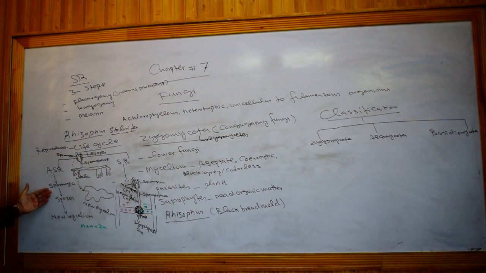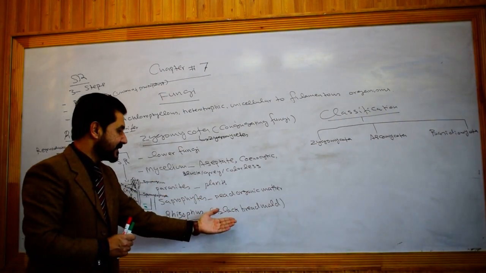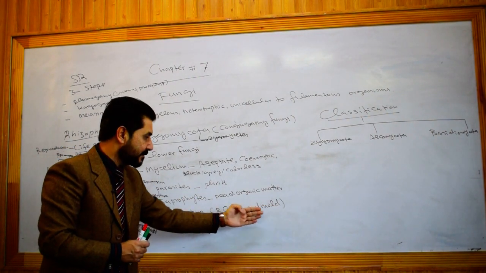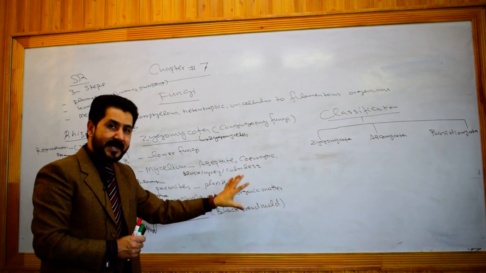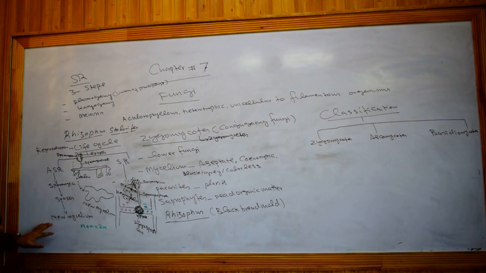In the asexual method, sporangia are produced from the mycelium. When the mycelium matures, it produces sporangiophores, erect branches, and at the tip of the sporangiophore sporangia will be produced. Sporangium is a spore-bearing structure. Inside the sporangia, many spores will be produced, and in the case of Rhizopus these spores are black in color, hence the name black bread mold, because it can be seen on decaying and rotting bread and starchy material. In this way, spores will be liberated and a new mycelium will form after germination of these spores.